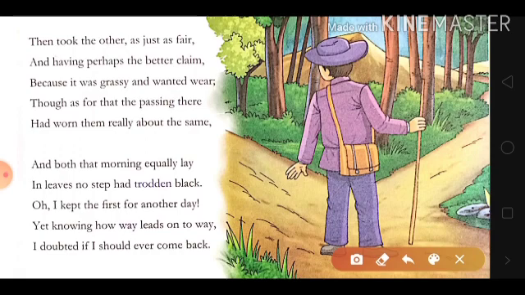Now, what message does the poet want to give through this incident, through this stanza? In our life, if we take any path or option, all of them have the same benefits. Whatever path we take, like we talked about the example of a student's life, whether you took the medical field or engineering, whatever field you take, you will realize later on that they have the same benefits, the same disadvantages, the same problems, and the same challenges, and of course we face them. So this is what the poet means by the second stanza. Let's move to the third stanza.